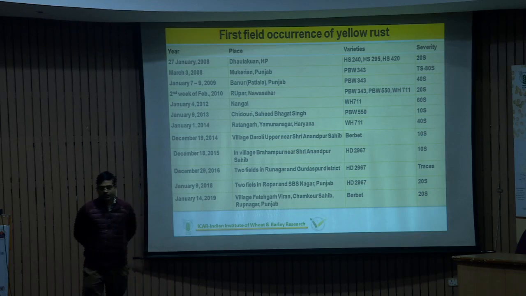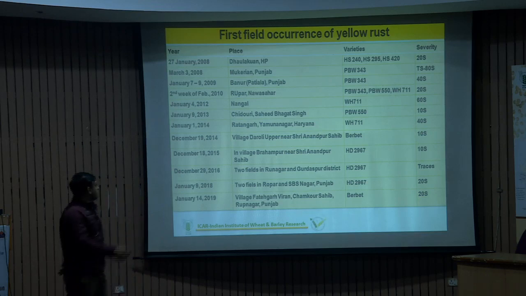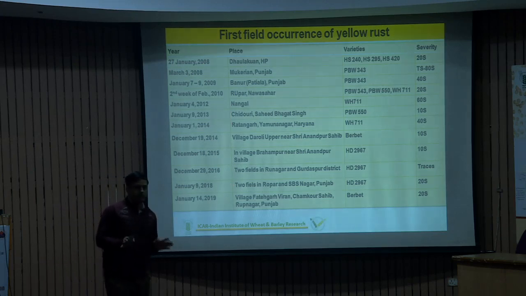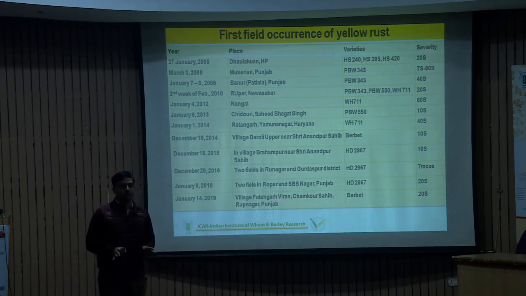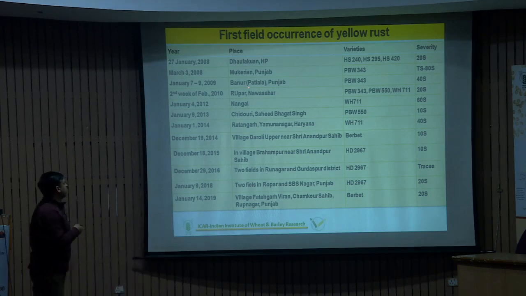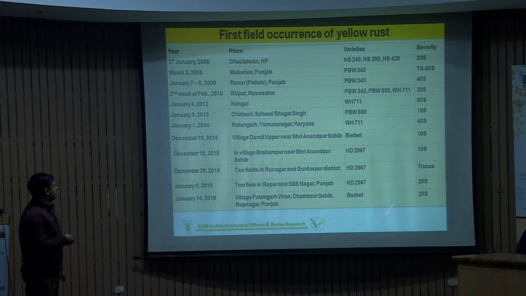As I already mentioned regarding yellow rust, if we go back to 2008 to 2019, we get information that yellow rust infection was first reported from Himachal Pradesh, the Shivalik Hills. The survey from 2008 to 2019 clearly shows that the Shivalik region is one of the hot spot regions, because the first report of occurrence of yellow rust is from this particular belt, and there are different types of varieties.